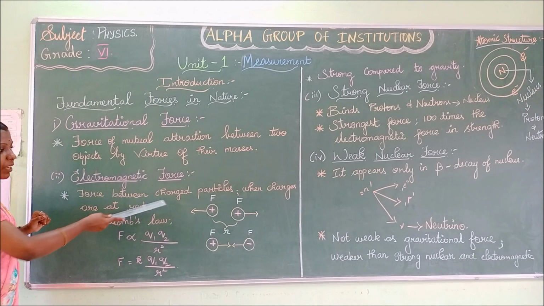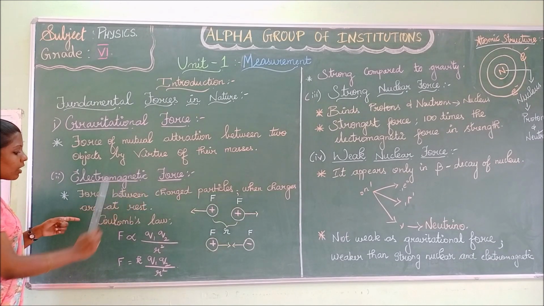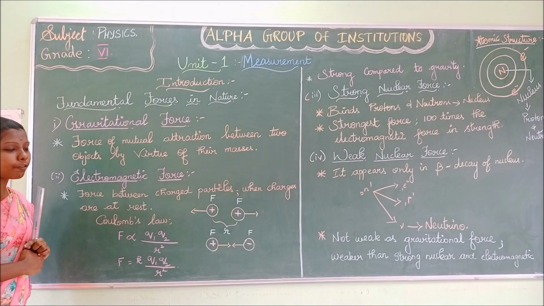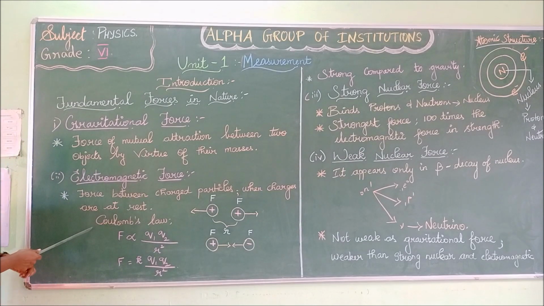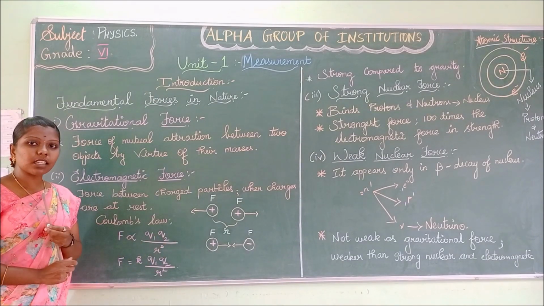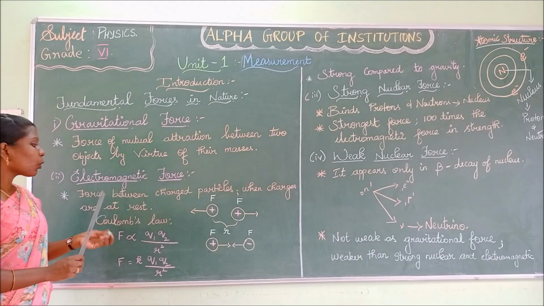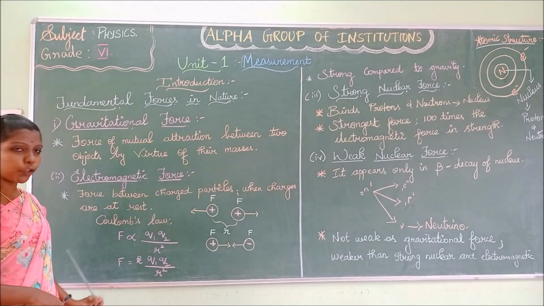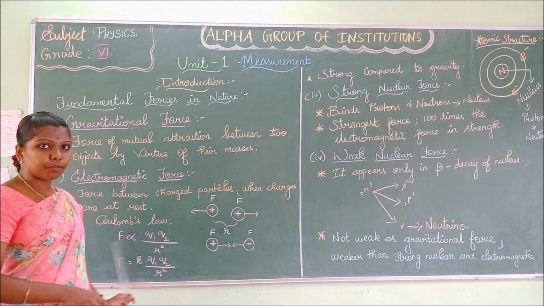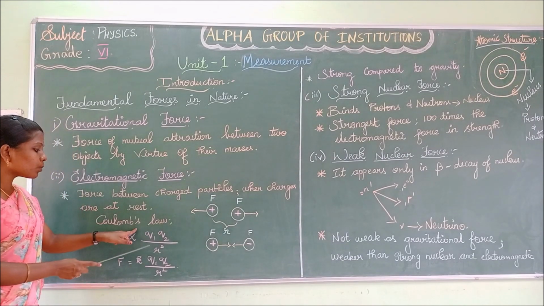Now, the force between charged particles when charges are at rest is called the electromagnetic force. For example, Coulomb's law. This Coulomb's law is also called the electrostatic force. Static in the sense of rest position. What is Coulomb's law? This will not be given in your book. It is just for your understanding, I have written it here.